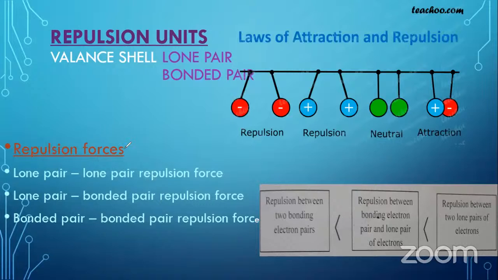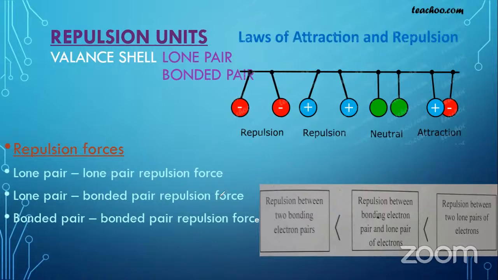Okay, then after you have identified the types of repulsion units, you also identify the types of repulsion forces going on there. Lone pair-lone pair repulsion force can be there, then lone pair-bond pair repulsion force, and bonded pair-bonded pair repulsion force. So these are the three types of repulsion forces going on inside the molecule or the ion.